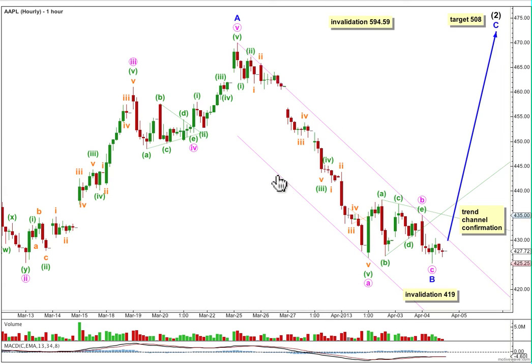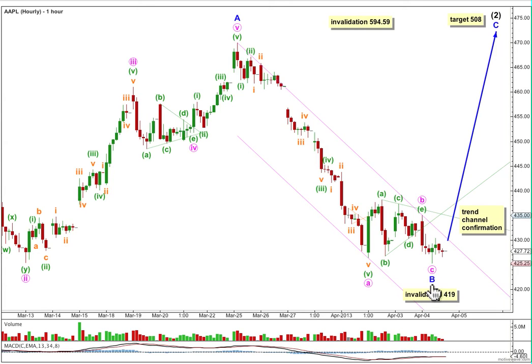When we use Elliott's channeling technique around this downward zigzag from the start of minute A to the end of the triangle for the B wave, with a copy on the low of the A wave, it much better contains this downwards movement. When we can see a full hourly candlestick above this channel and not touching the upper trend line, we shall have trend channel confirmation that the downwards trend is then over and the next upwards trend would then be underway. When we have that trend channel confirmation, you may have more confidence in this target.